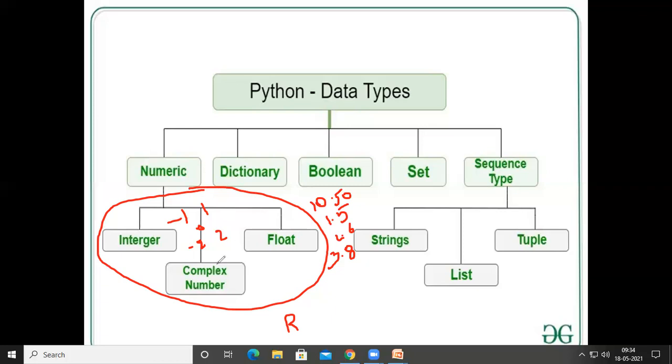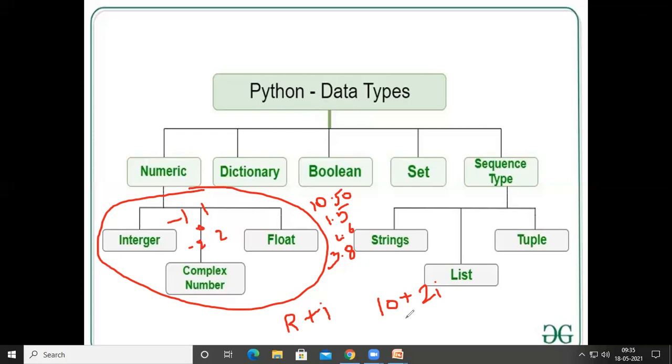And coming to the third type of data types in Python. In Python, we have another type under the numeric, that is complex numbers. We all know the representation of complex numbers, that is the real part and imaginary part. For example, in mathematics, we can see something called 10 plus 2i, where this 10 is called the real part and 2i is called the imaginary part. When we combine this real part and imaginary part, it will represent the complex numbers.